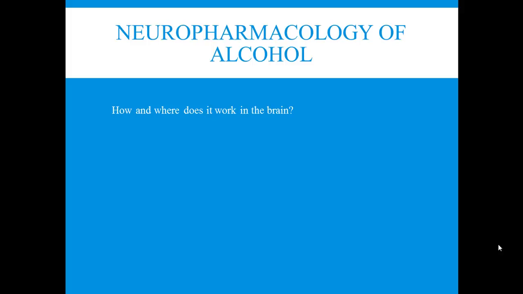Now, your textbook is going to mention in this chapter two neurotransmitters in particular, because those are the two with which we associate the majority of alcohol's effects. So we're going to talk about GABA, gamma-aminobutyric acid. That's the major inhibitory neurotransmitter in the brain. I like to call it the policeman of the brain. It's a neuromodulator. It keeps other neurotransmitter systems from becoming overly excited. So I like to say it maintains the peace. That's why I call it the policeman of the brain.